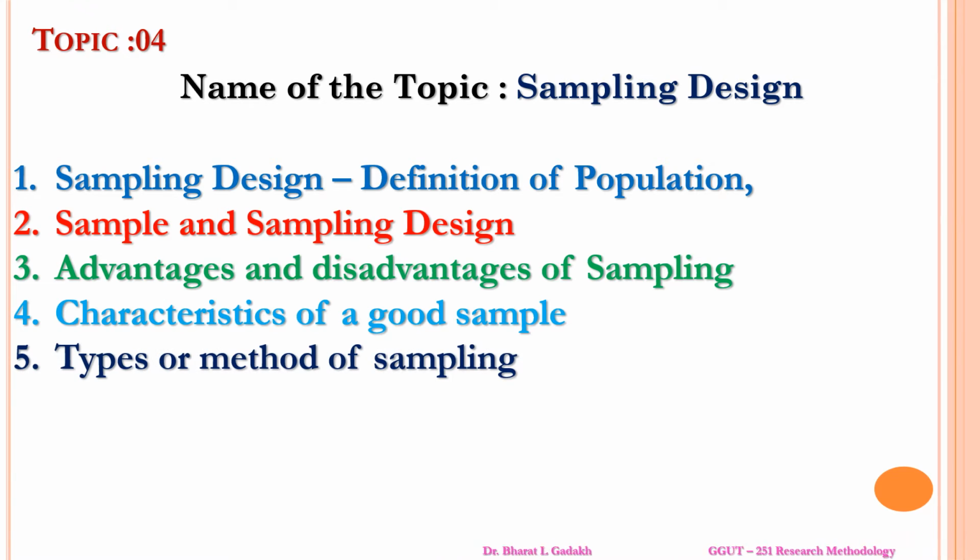Now the types and methods of sampling. What are the different types and methods of sampling? For example, stratified random sampling. These are some examples of the methods of sampling.